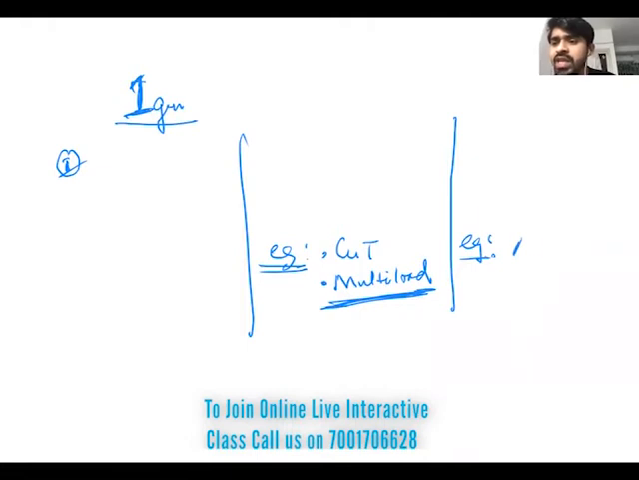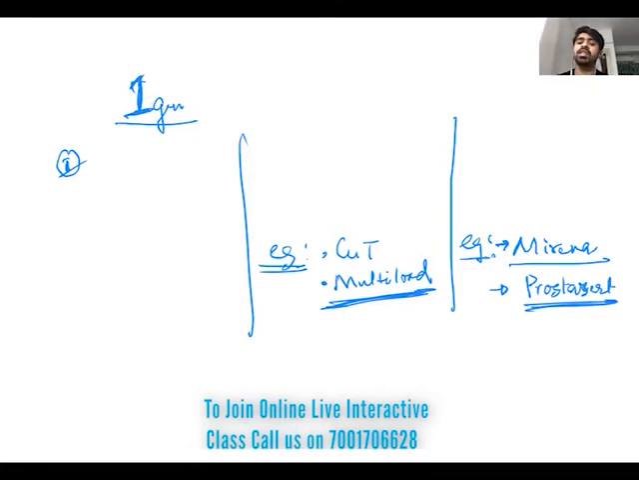For the examples of third generation IUD, you have to remember: number one, Mirena, which is an IUD made up of LNG, and another is called Progestasert. That means progesterone insert, that's why it is called Progestasert, and Progestasert is a third generation IUD. Clear everyone? Yes, sir.